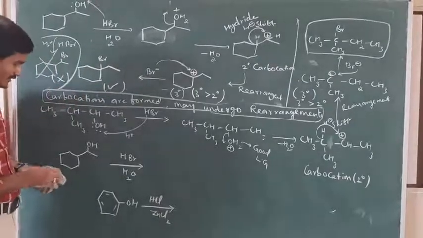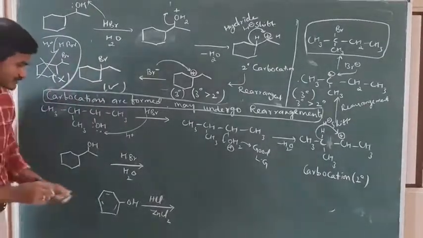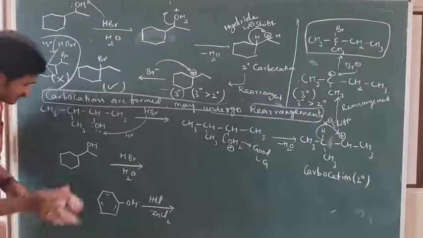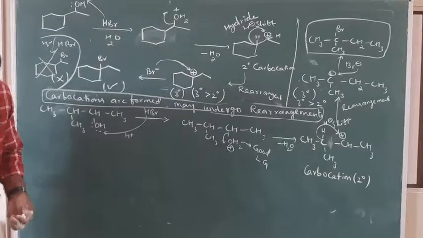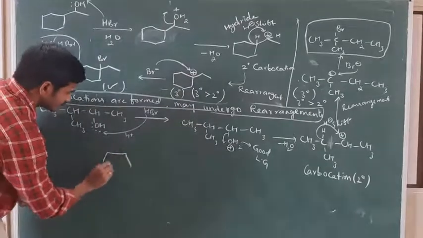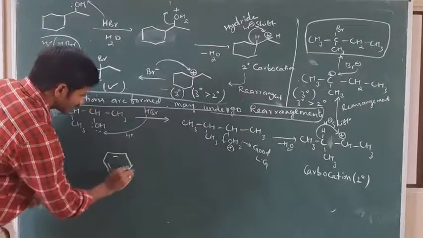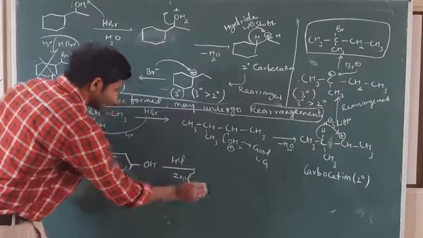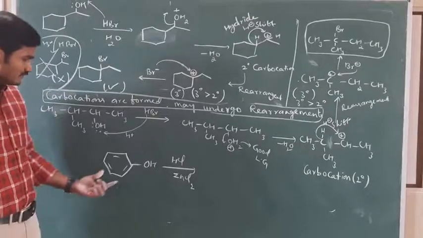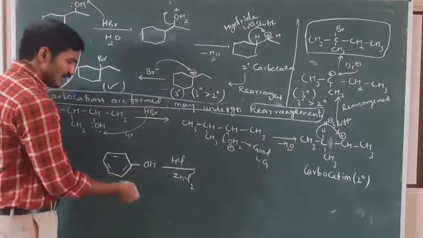Okay. Next. Observe this. What is this? Phenol. I have written the phenol here. Phenol on reaction with HCl in ZnCl2. Observe this. Phenol is the same as alcohols.